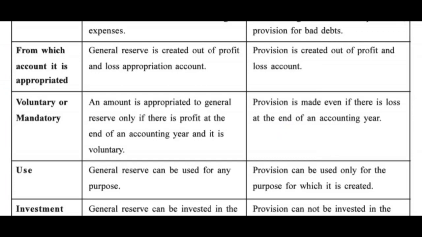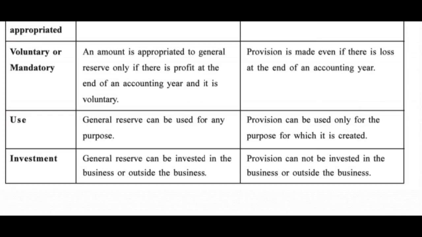So reserve is created only if there is profit, but provision is made even if there is loss at the end of the accounting year. Okay, so reserves are voluntary, provisions are mandatory.